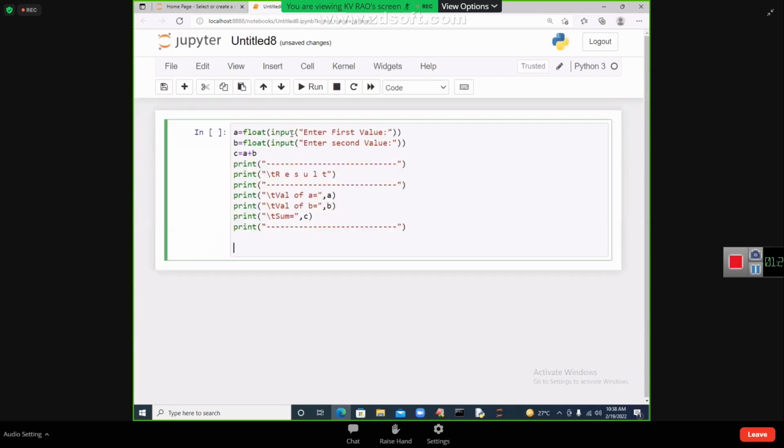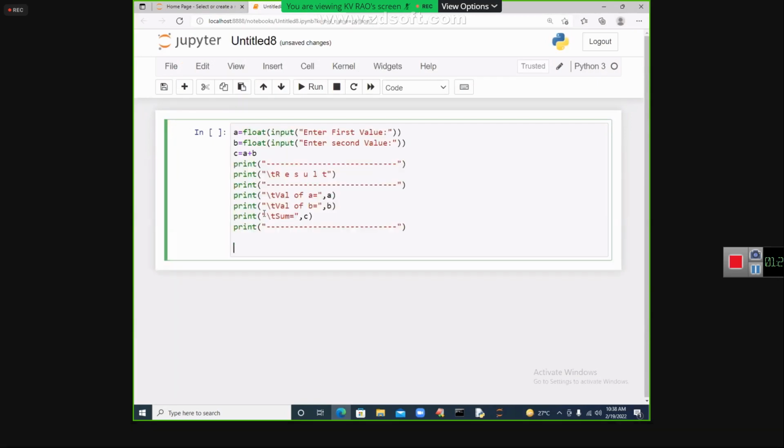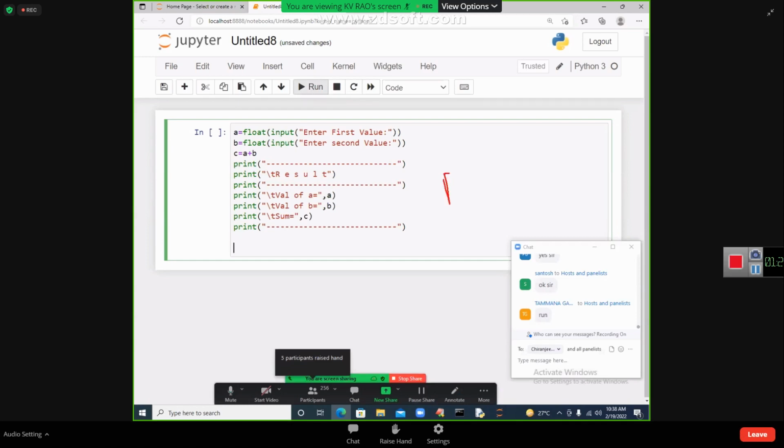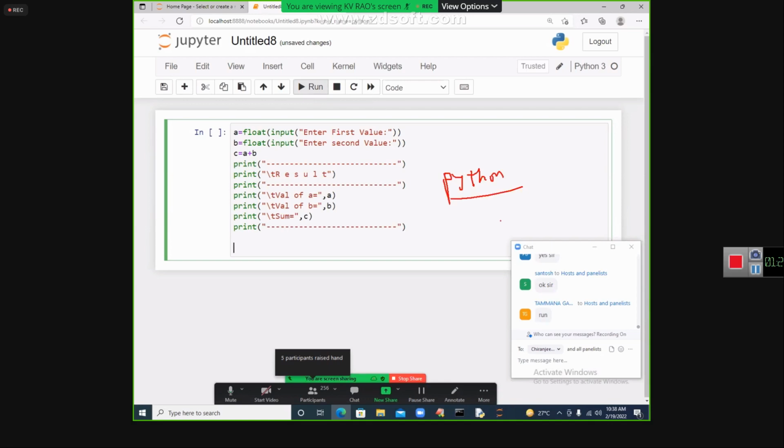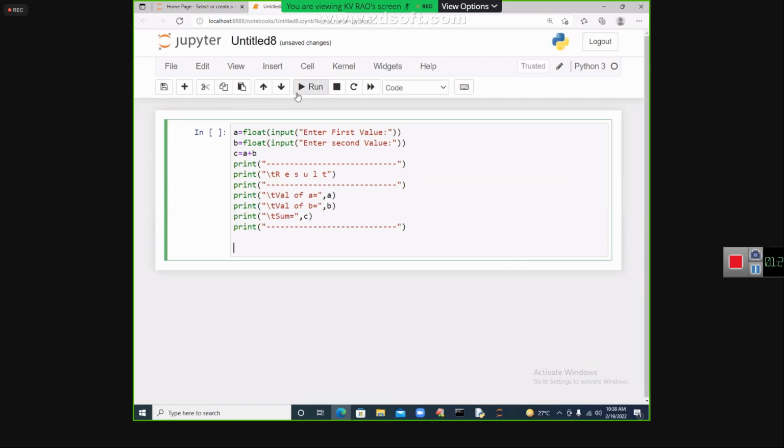Just paste it. Same to same. Click on which button? Run. Whenever you click on run, internally which tool is being used? Python tool is being used. That is why I want to tell you which tools are used internally.